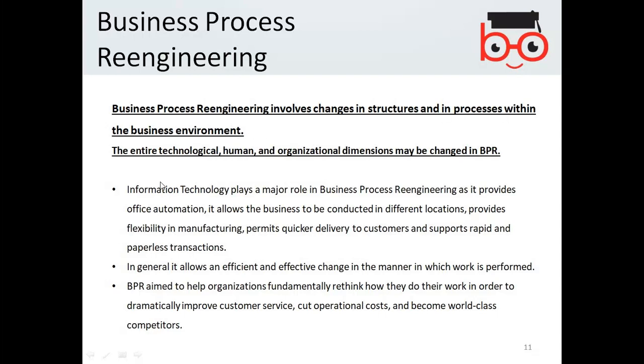Information technology has a very major role in it, because office automation and any bigger changes will be facilitated and able to happen with the help of information technology. Hence, reengineering is basically the changes in the structures in the business environment.